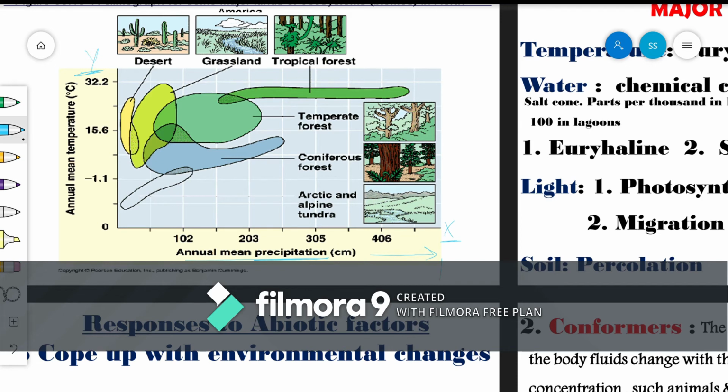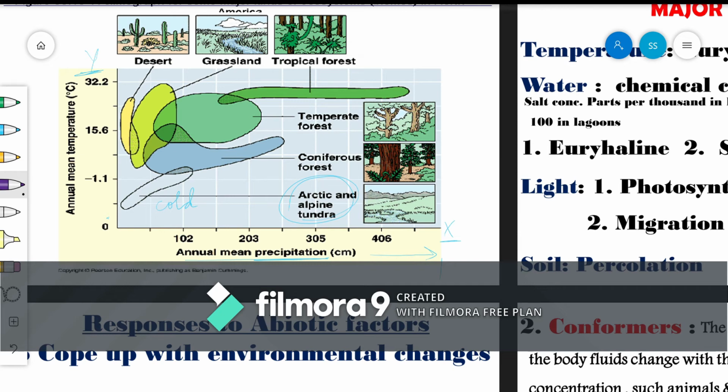Now we know that if the precipitation is less, which means there is less rainfall, and if the temperature is less, then that belongs to the alpine or the tundra region, because the temperature is low and it's very cold. The regions here are very cold, and rainfall is also not that much, unlike in the tropical forest. So you just have to connect the precipitation rate and the temperature and mark the particular figures or the shaded regions here.